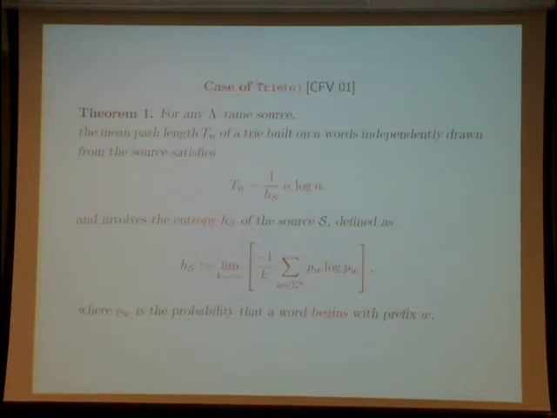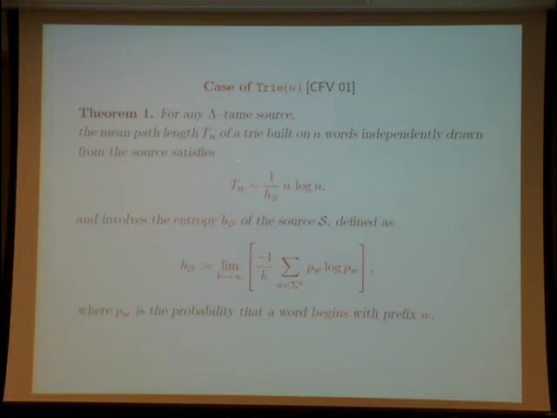In the case of the trie, we are interested in the mean path length of the trie, for a source which is lambda-tame, which means this is a good source, but this is not too restrictive a hypothesis. In this case, the mean path length of a trie built on n words is of order n log n.